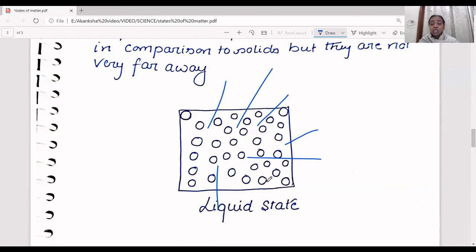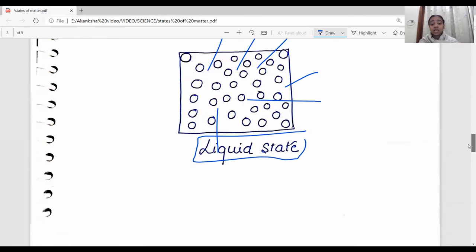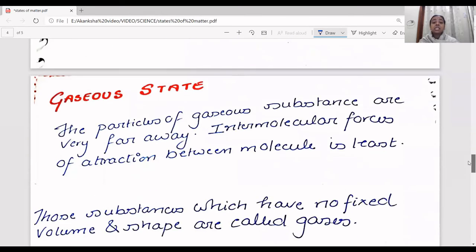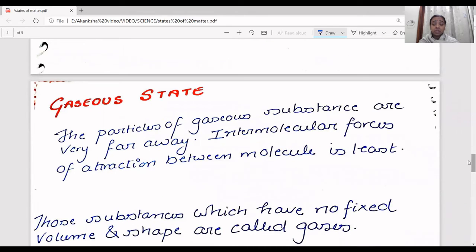And the molecules in a liquid are quite far away, relatively to the solid structure. So this is all about the liquid state, and this is the second state of matter that we have discussed. Let's discuss the third state of matter, which is the gaseous state.